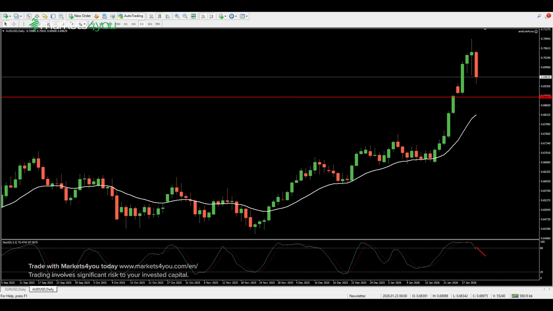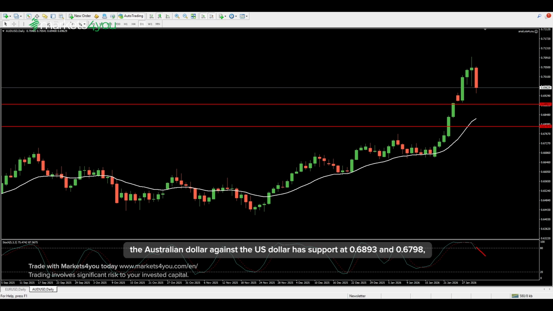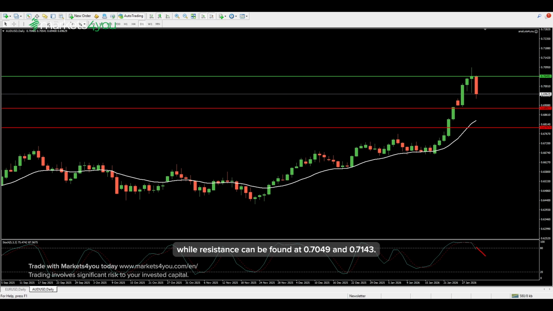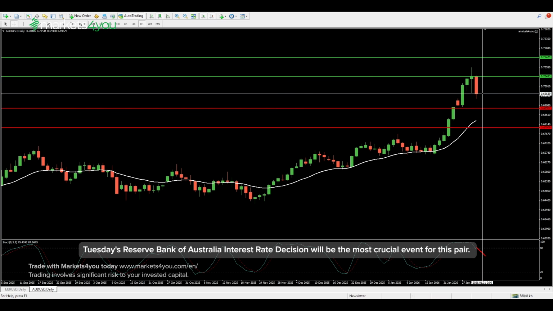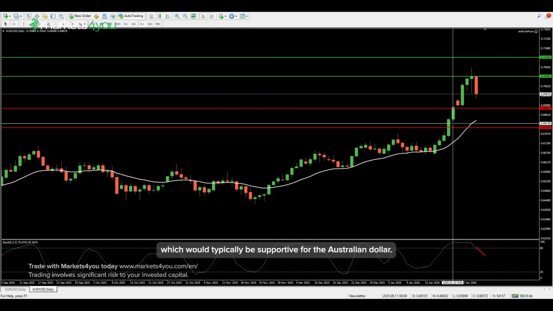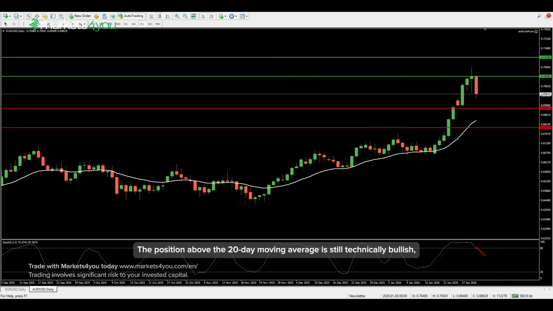Looking at important levels, the Australian dollar against the US dollar has support at 0.6893 and 0.6798, while resistance can be found at 0.7049 and 0.7143. Tuesday's Reserve Bank of Australia interest rate decision will be the most crucial event for this pair. The RBA is expected to raise rates by 25 basis points to 3.85%, which would typically be supportive for the Australian dollar. The position above the 20-day moving average is still technically bullish, but Friday's sharp decline and the stochastic trying to exit overbought suggest caution.